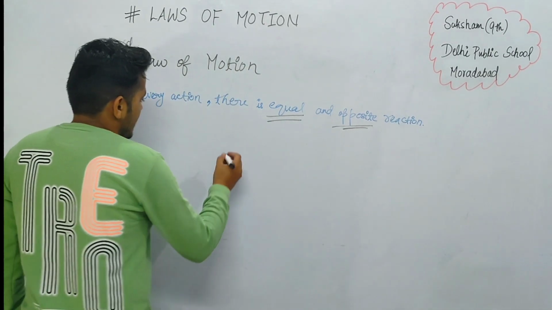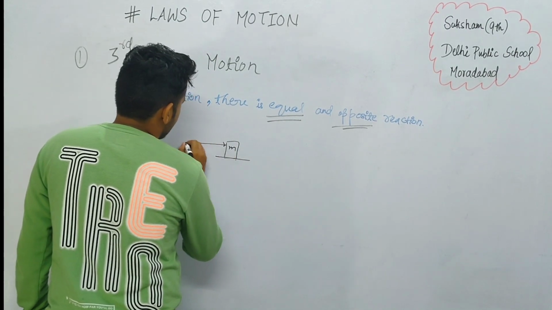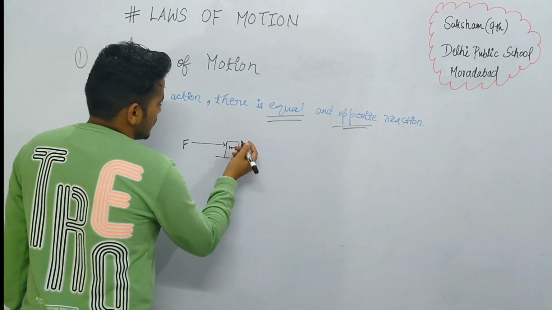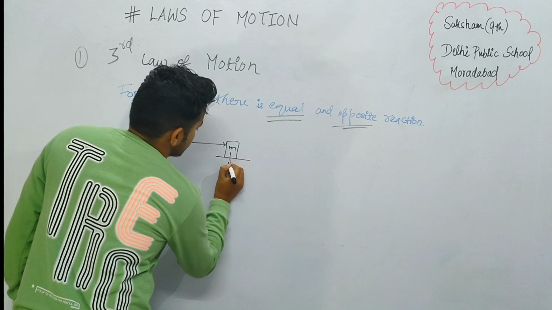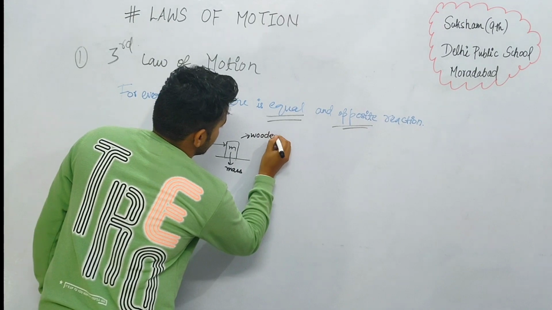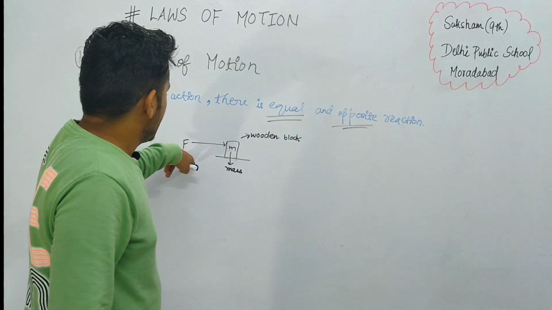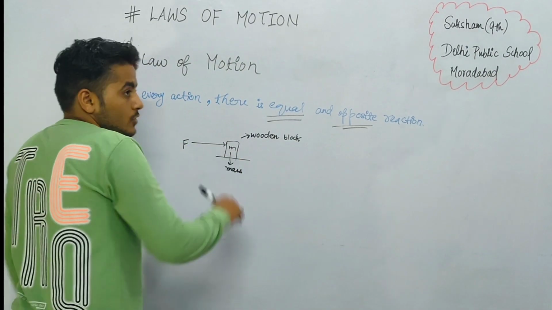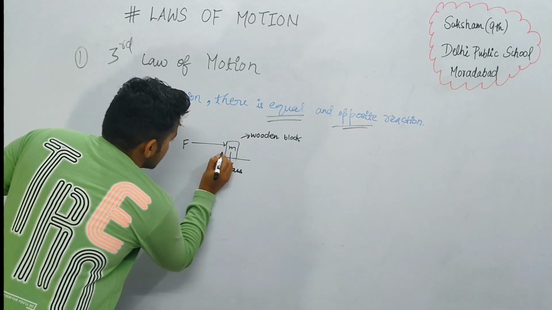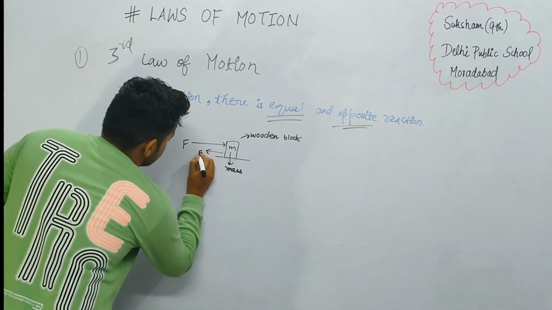So if someone is applying F force to a wooden block, a block made of wood, of mass M, then this wooden block applies F force in the backward direction.